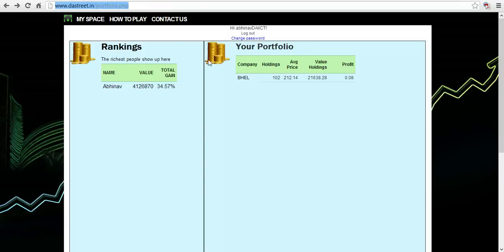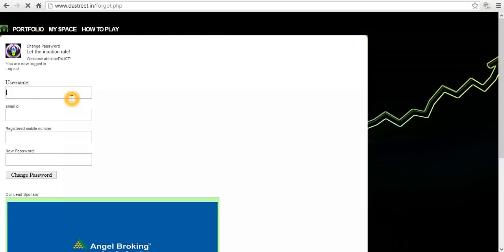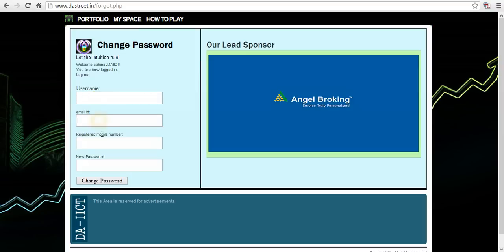Now suppose you want to change your password. Click here, change password. Here are the fields. It's important that you remember your username, email ID and registered mobile number, and then you supply the new password. If you provide any bogus entries for email ID and registered mobile number, then you will not be able to change the password either. And as it is, we have decided to delete the